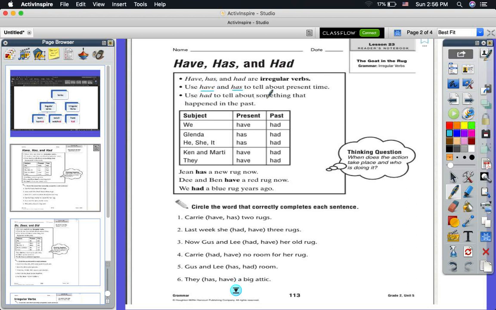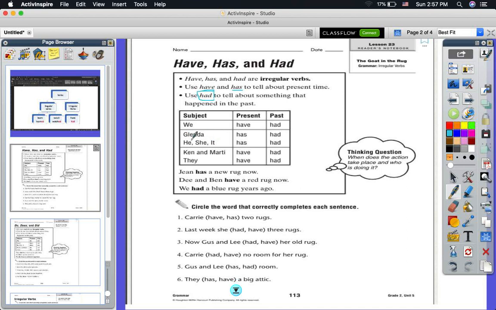Use had to tell about something that happened in the past. The past form of have and has is had. So if I want to speak about the past, I will say I had 3 dogs, or they had 3 sisters, and so on. So these are the subjects, like we, the present it will be have, the past it will be had.